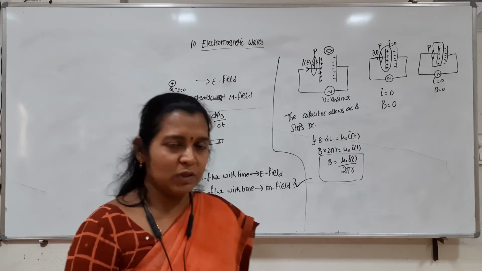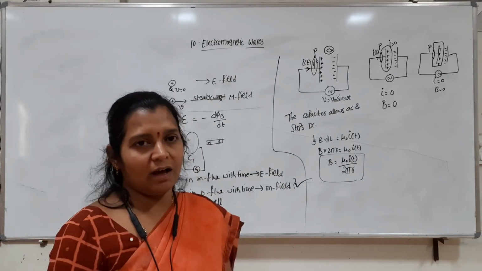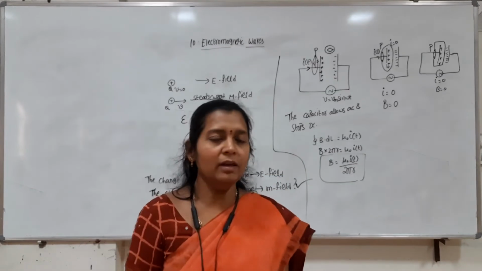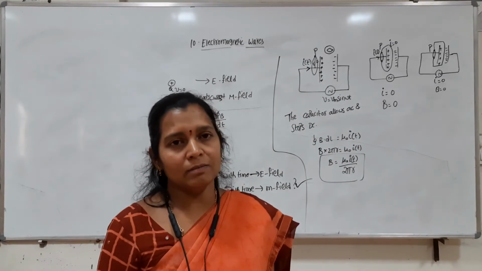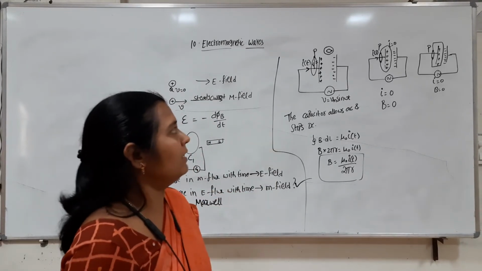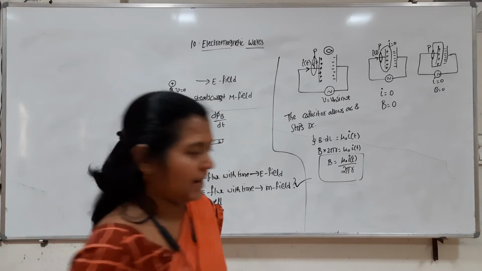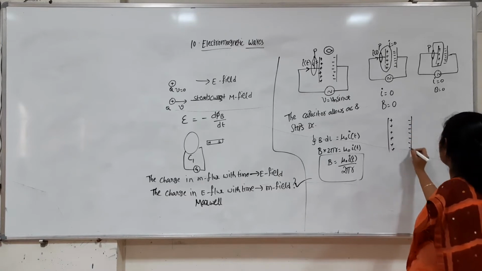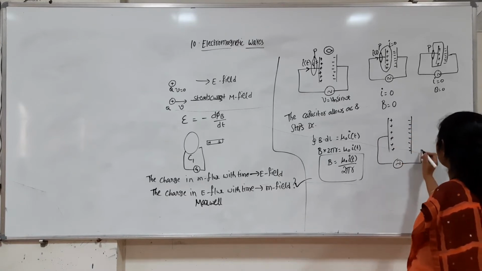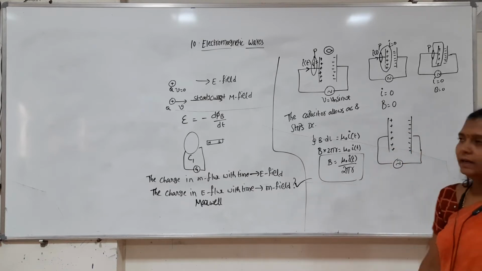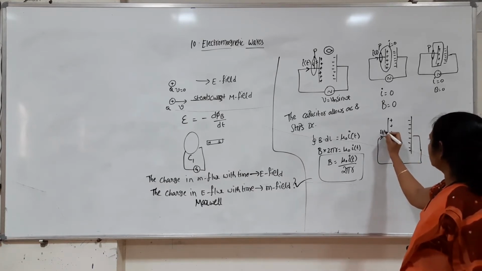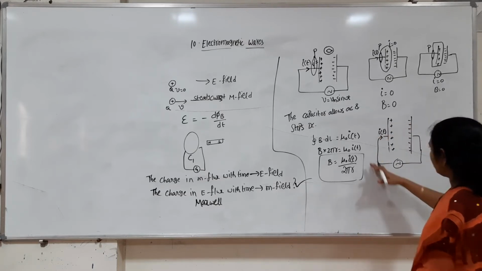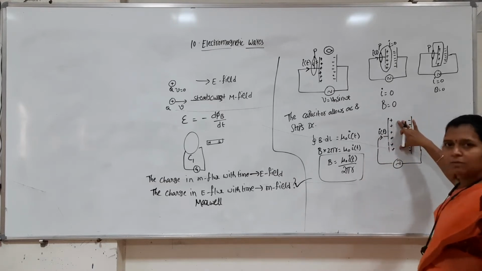So here he observed that in Ampere's law, what we have is line integral of B dot dl is equal to mu naught I of t. So there is some term missing, that he concluded. Between the parallel plates nothing is flowing, but we can see here that as the plates are charging, there will be a maximum amount of charge.